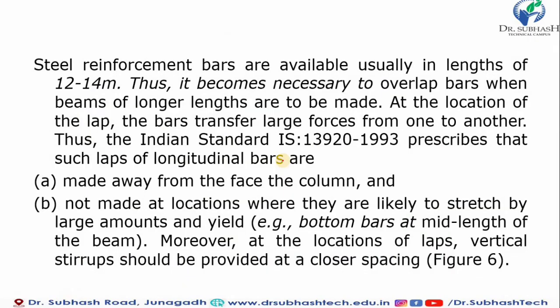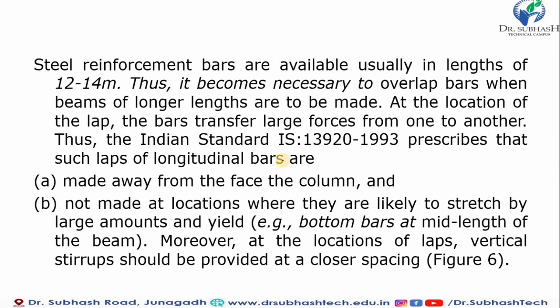Now steel reinforcement bars are usually available in lengths of 12 to 14 meters. Thus it becomes necessary to overlap bars when longer beams are made. So we know that our steel reinforcement is available in 12 to 14 meters itself. So for a beam more than 14 meters, we compulsorily need an overlap. What should the overlap be? How do we maintain that overlap? The code has prescribed overlap criteria. Which are the overlap criteria?